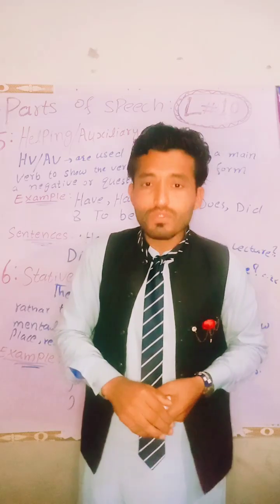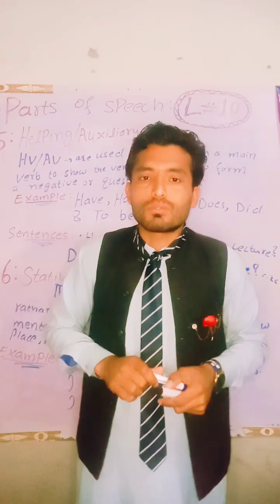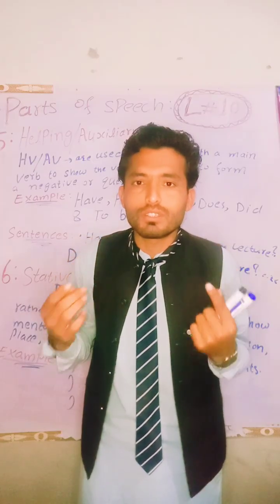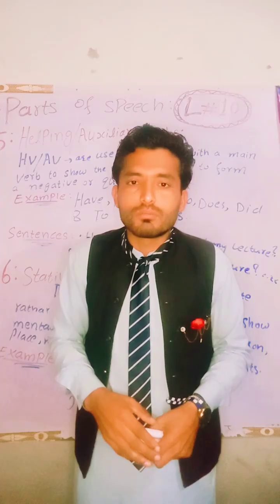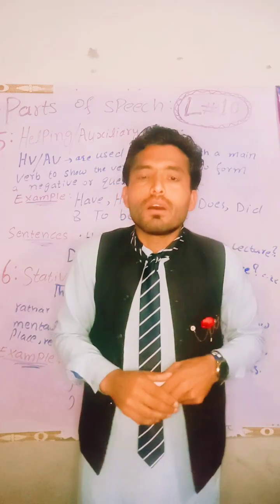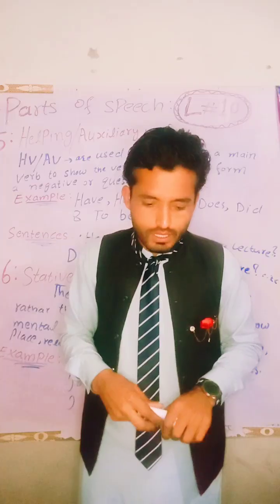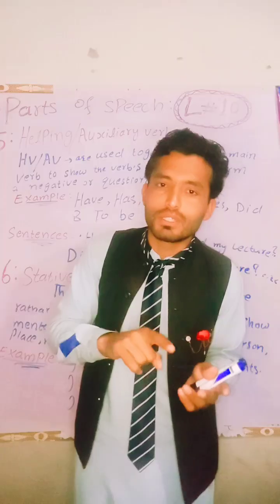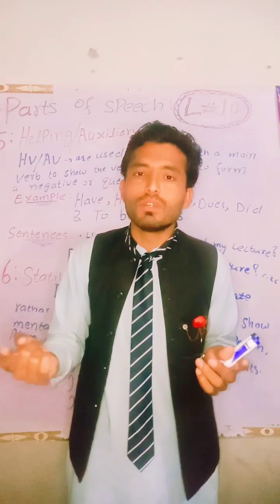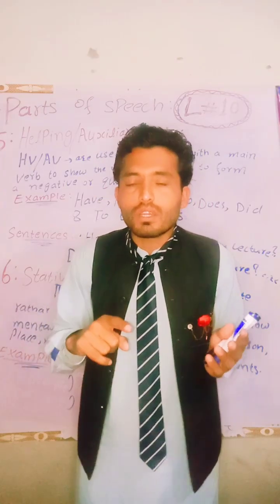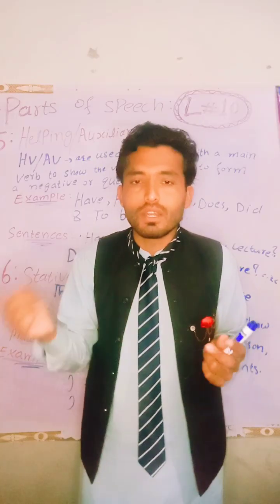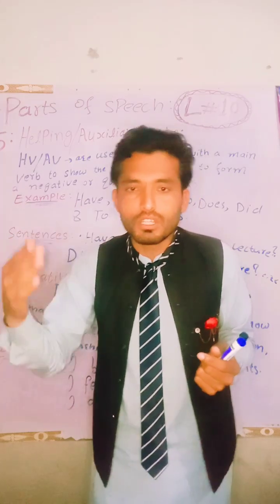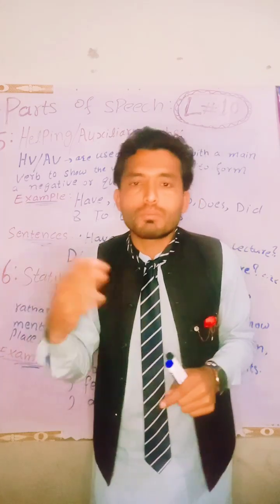And another, we have perception verbs. Perception is what we can feel by our five physical senses: touch, hear, smell, taste, and see. And another we have called linking verbs. Linking verbs are those verbs which link the subject to the rest of the sentence. Linking verbs always come with a noun at the last of the sentence, an action receiver, or an adjective.